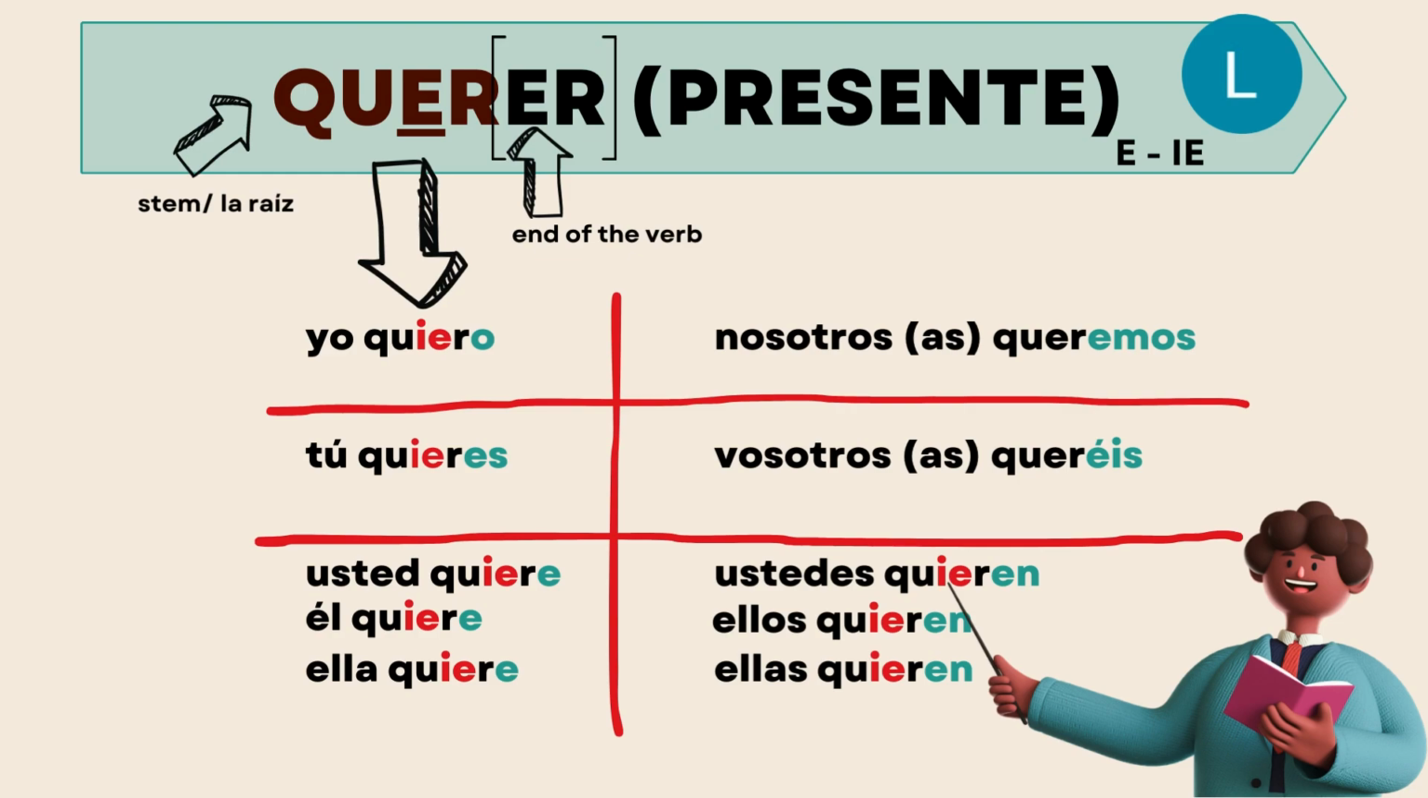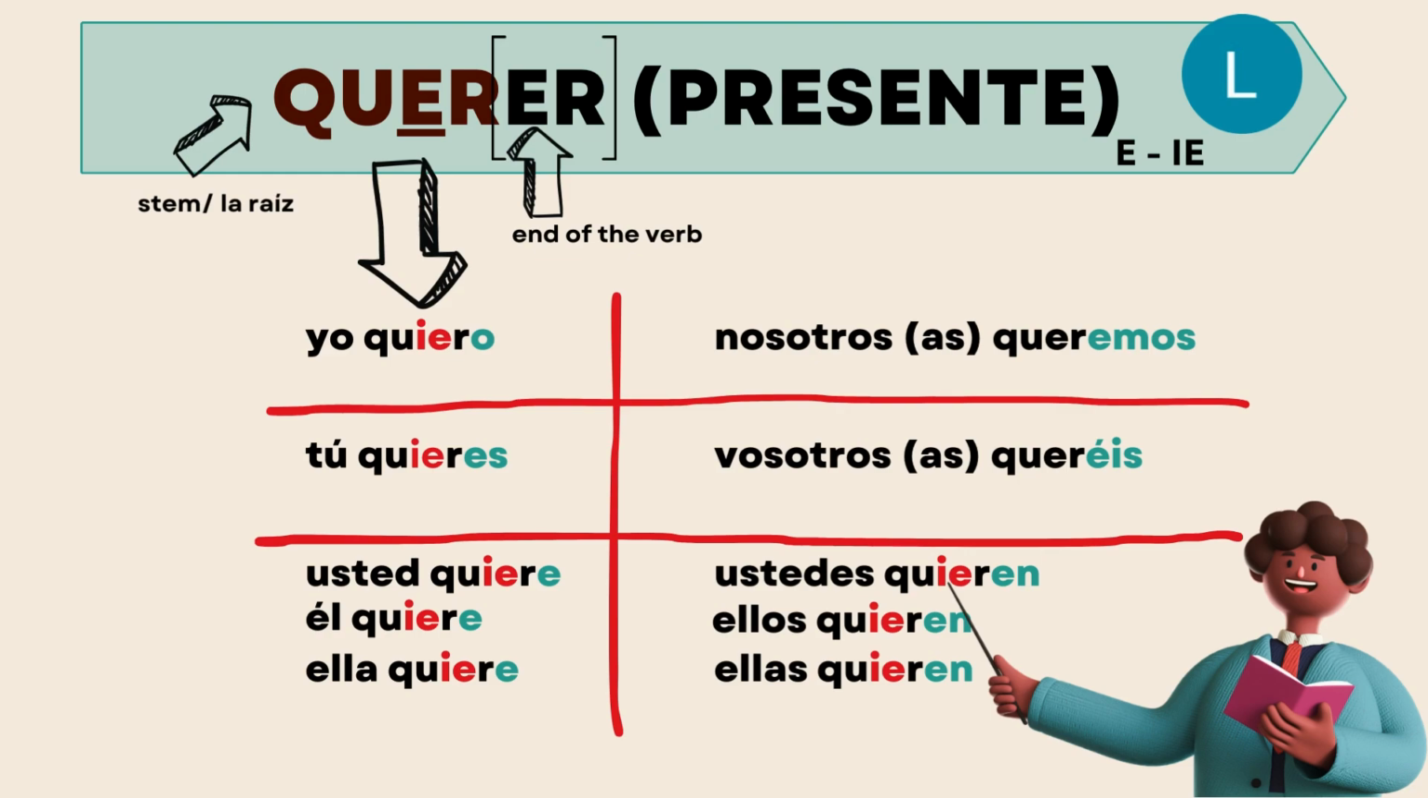Ustedes quieren. Ellos quieren. Ellas quieren. Ustedes is you all want, and that's the most commonly used one in most Spanish-speaking countries. Ellos is for they want. Ellas is they want. And by now, we should know which one is male and which one is female.